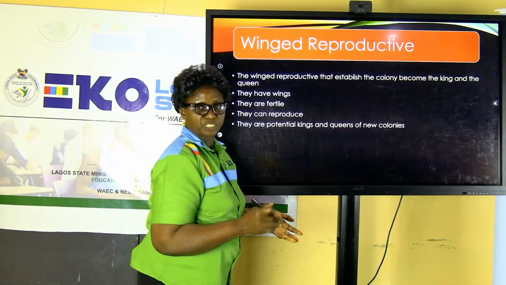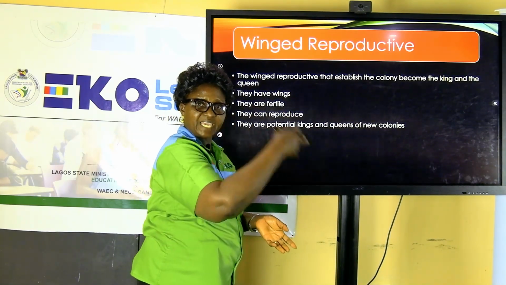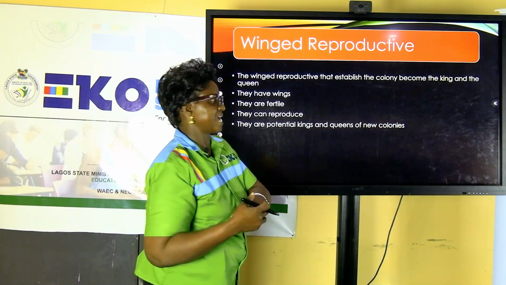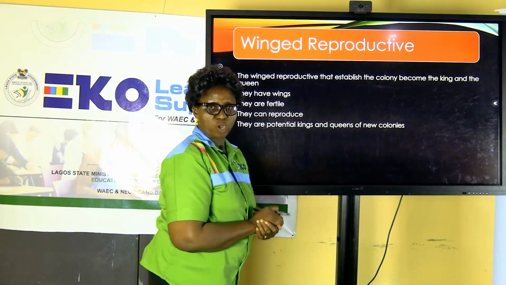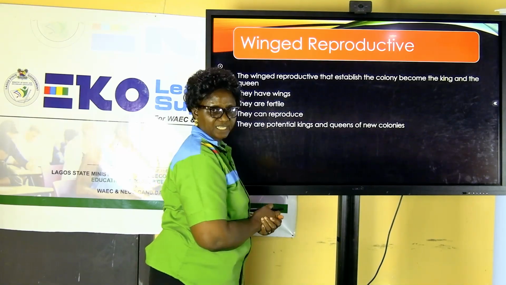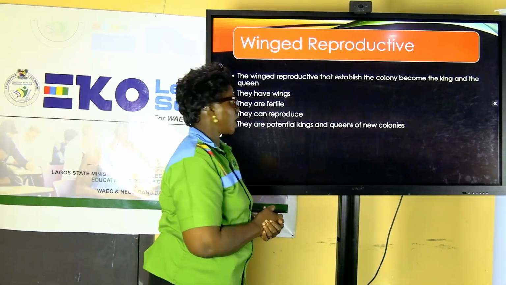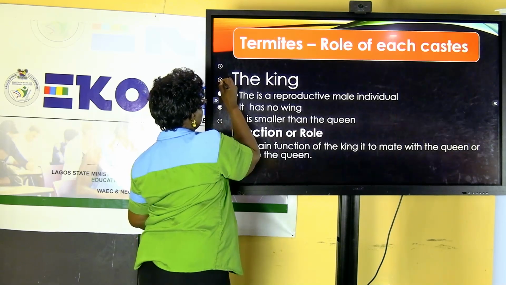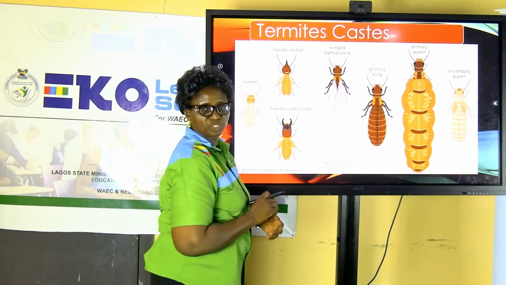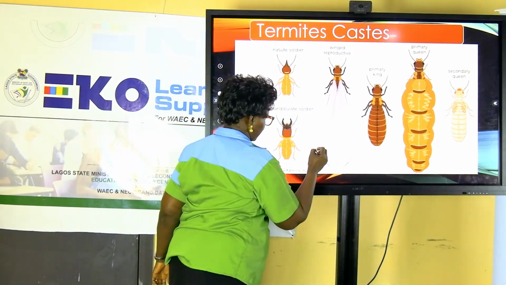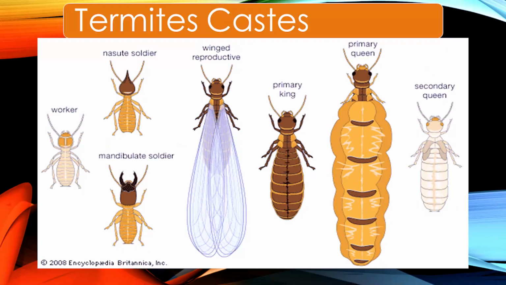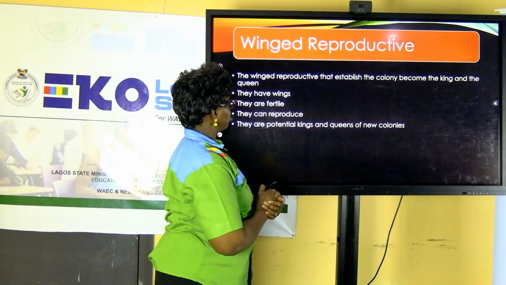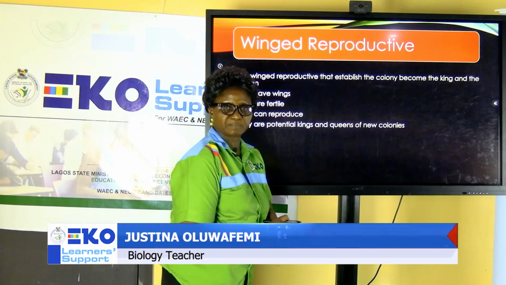The queen is to reproduce, as the king mates to fertilize the eggs of the queen. They produce a group of young ones that is called winged reproductives. From our pictures that we watched earlier on, this is a winged reproductive, the whole of this. You can see the wings. What do they do? They establish the colony.